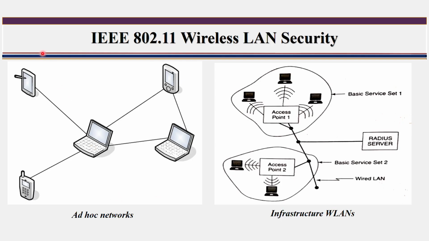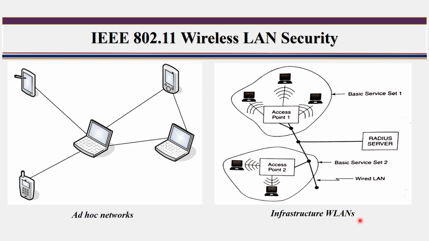In the ad hoc network, if any devices want to communicate, these devices can communicate directly. But in infrastructure wireless LAN, these devices can't communicate directly. If they want to communicate, then these devices must pass through the access points. An access point usually acts as a bridge between this device and that device.